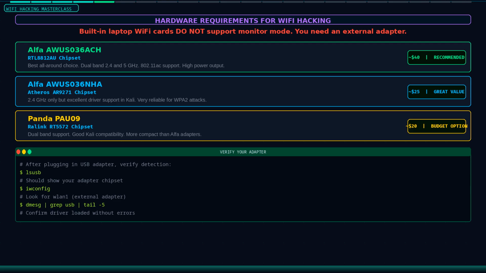When you plug your adapter into Kali, run the command iwconfig to see all wireless interfaces. Your external adapter will typically show as wlan1 since wlan0 is the built-in card. If you do not see it, run lsusb to confirm the system sees the USB device, then check that the driver loaded with dmesg pipe grep USB. Once your adapter is detected and the interface appears, you are ready to start.